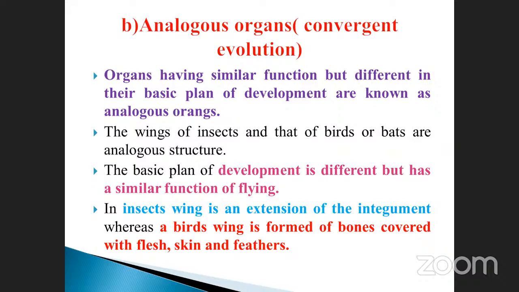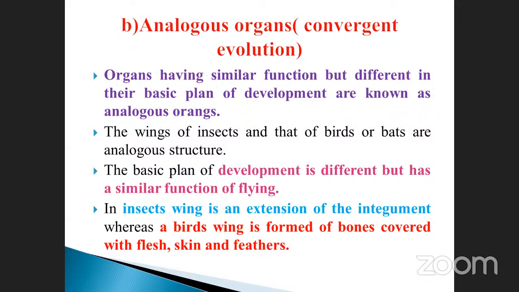See here, another one. Organs having similar function but different in the basic plan of development are known as analogous organs. The wing of the insect and that of bats are analogous structures. The basic plan of development is different but has a similar function of flying. Insect wing is an extension of the integument, whereas a bat wing is formed of bone covered with fleshy skin and feathers. This is very, very important.